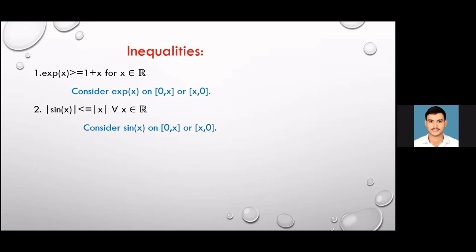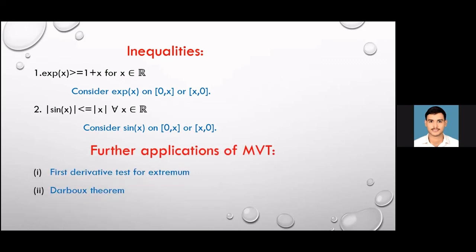Now some very important theorems which we prove by using the mean value theorem, like the first derivative test for extrema, which you will be aware of by the time of your 12th standard. It tells that if the function is decreasing from the left side and increasing from the right side, then it will have a minimum at that point.